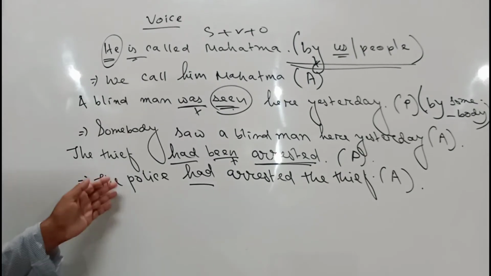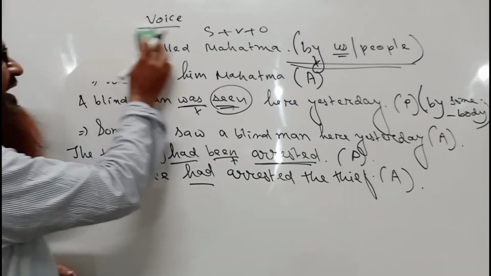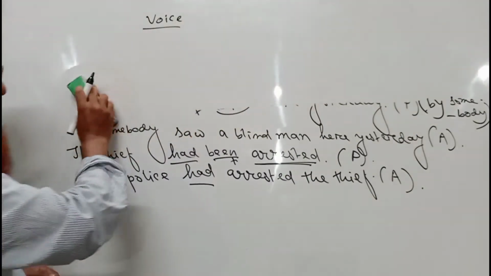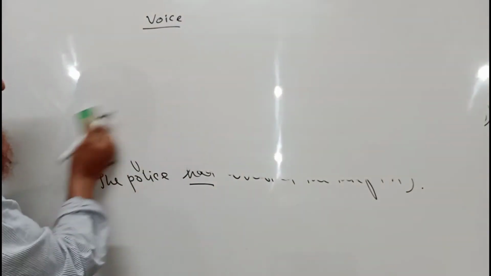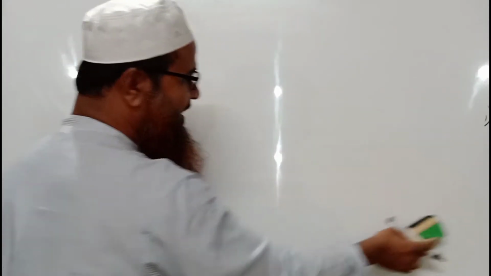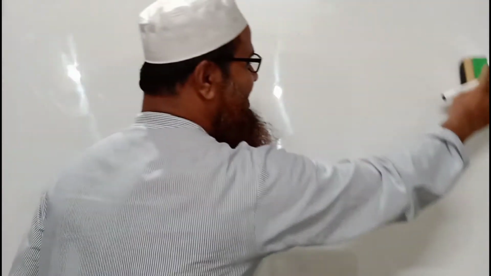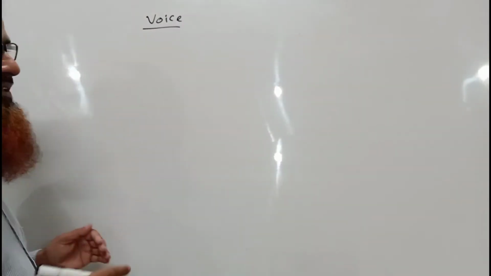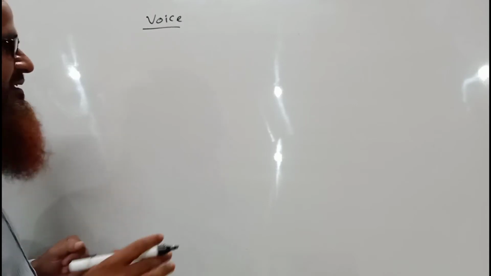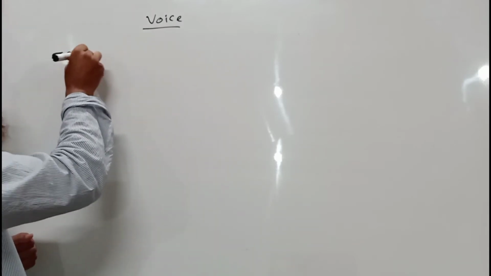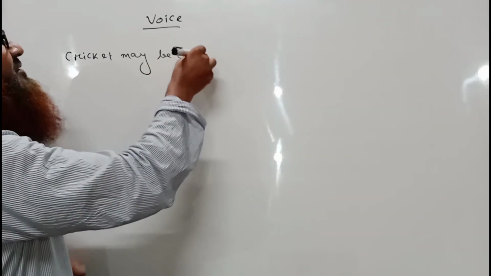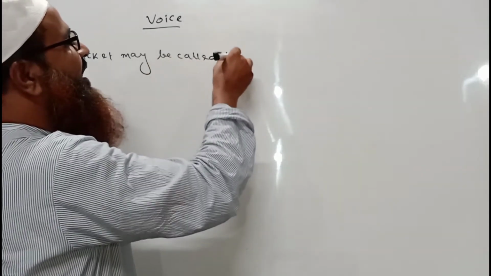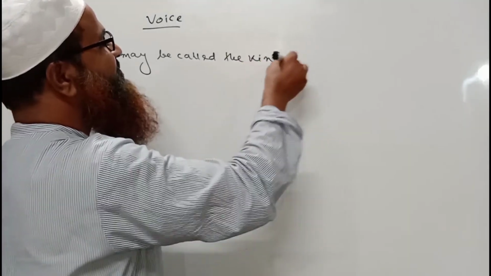There are some more sentences which are very good sentences in English, and which are often written in passive form without the doer of the action. So here I am writing another sentence which you will find very interesting. Cricket may be called the king of games.